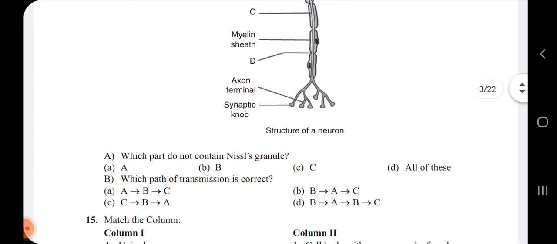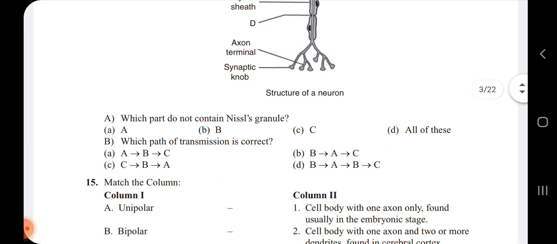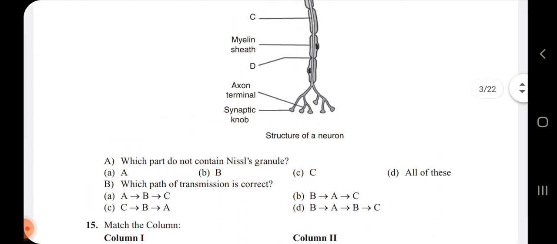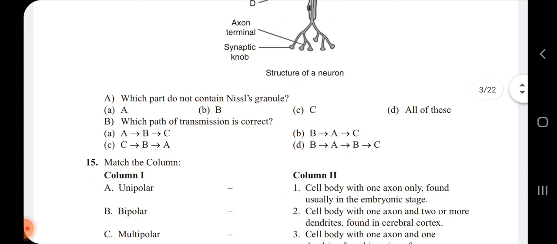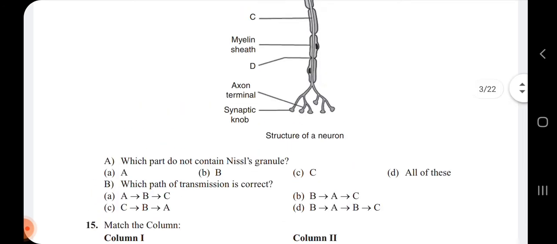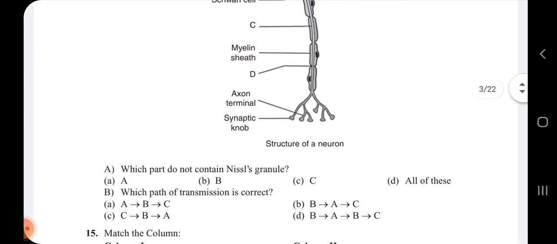Then the B question: which path of transmission is correct? Here A is dendrite, B is cell body, C is the axon and D is the node, that is the node of Ranvier. Dendrites will be collecting the information and sending it towards the cell body.